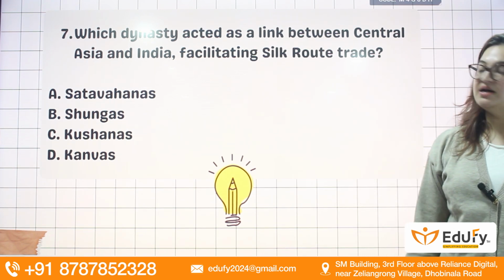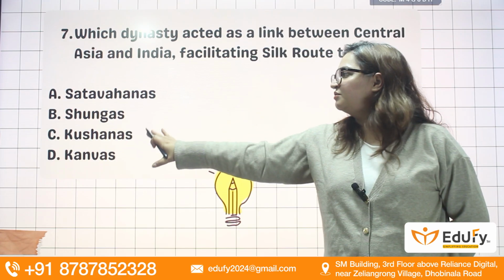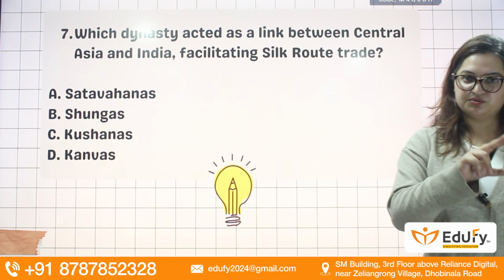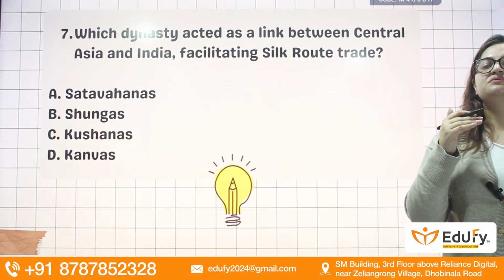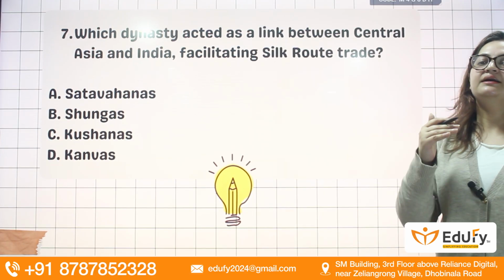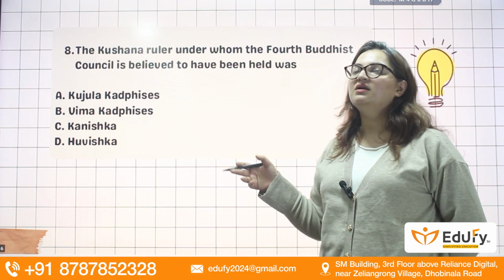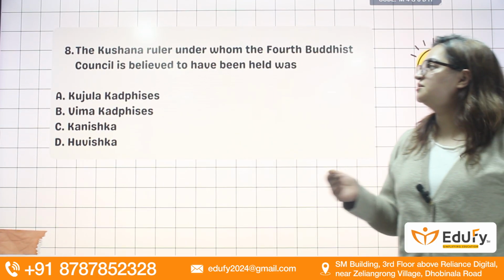Coming to the next question, which dynasty acted as a link between Central Asia and India, facilitating the Silk Route trade? One of the major dynasties was the Kushan dynasty, which was controlling the ancient Silk Route and connecting the regions between Central Asia and India. So here the answer is C, Kushanas. Kushanas were actually called the masters of the ancient Silk Route.